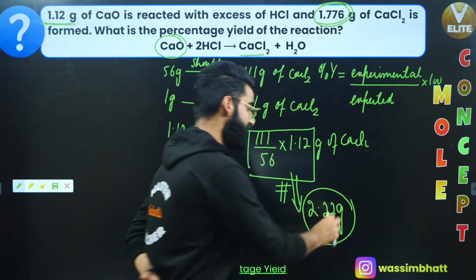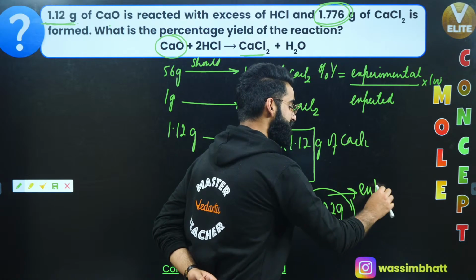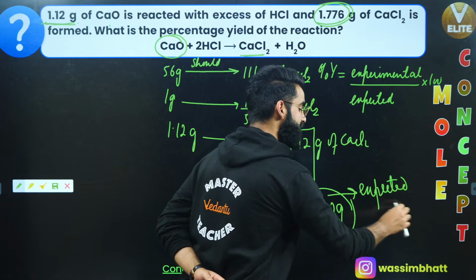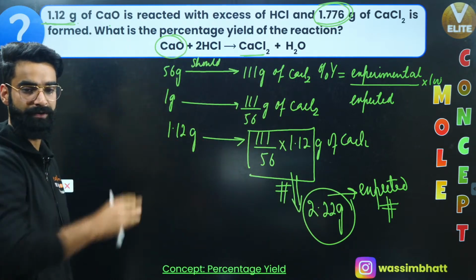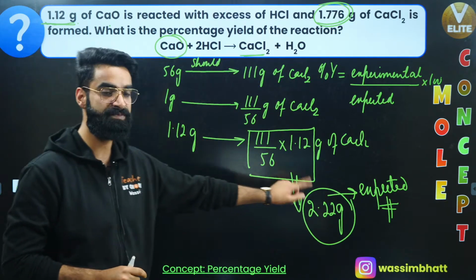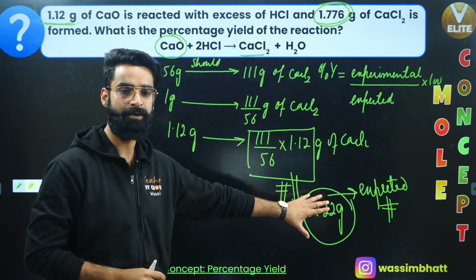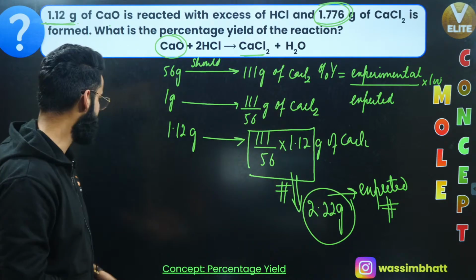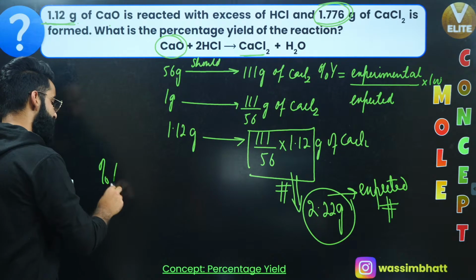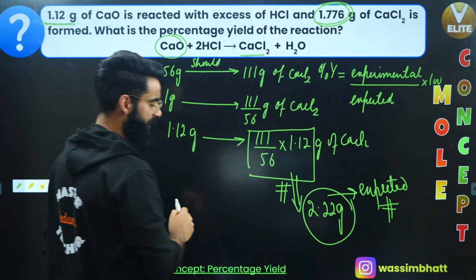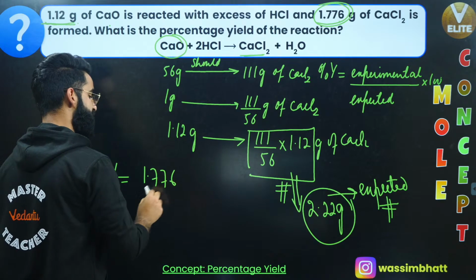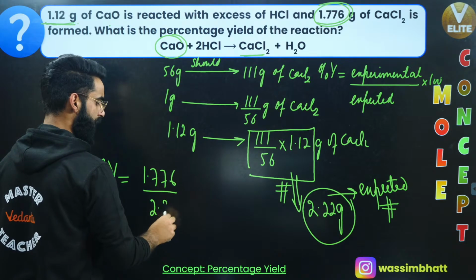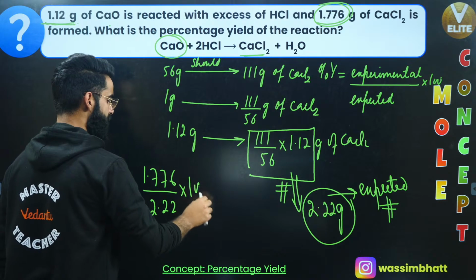So this is something which was the expected amount, right? This is something which I was expecting, that this much amount of calcium chloride should have got formed. I have the expected amount, I have the experimental amount. I can simply calculate the percentage yield of the reaction. So percentage yield of the reaction is going to be equal to experimental amount, which is 1.776, divided by expected amount, which is 2.22, multiplied by 100, right?